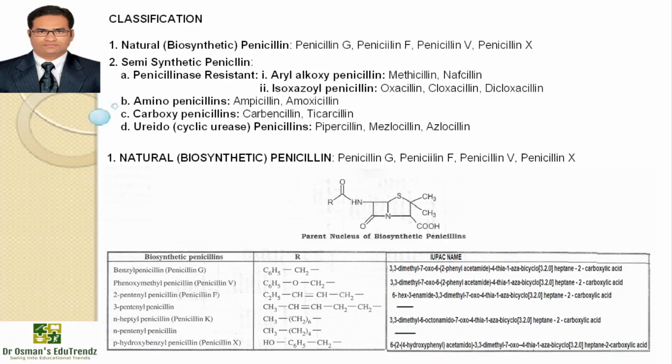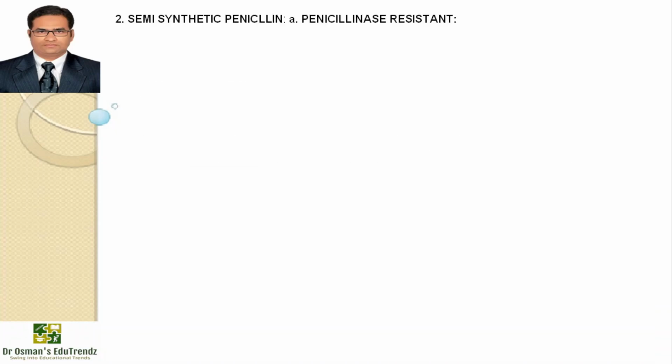And you can see when we are replacing that particular R with these groups, we'll get the different types of penicillins. Along with that, there is an impact name mentioned with each kind of penicillin: penicillin G, penicillin V, penicillin F, 3-pentenyl penicillin, N-heptyl penicillin, which is called penicillin K, N-pentenyl penicillin, and para-hydroxybenzyl penicillin, that is penicillin X. Now moving on to the second subclass, that is semisynthetic penicillin, that is penicillinase resistant penicillins.